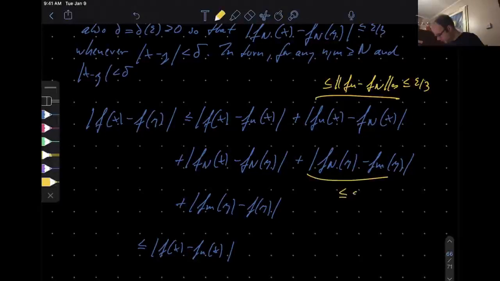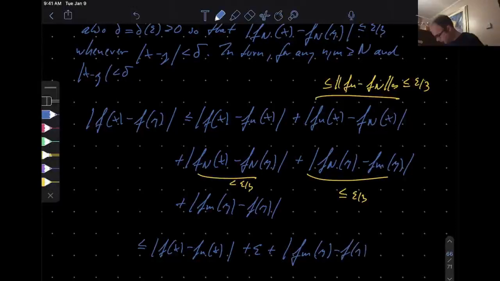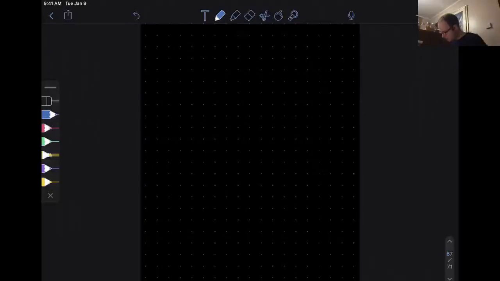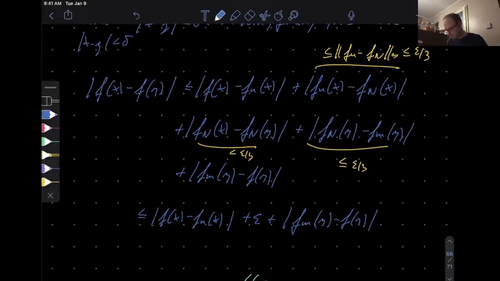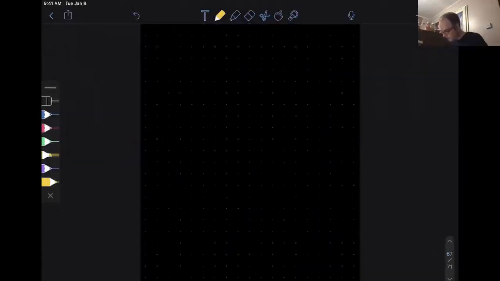Same here, and this one is less than epsilon over 3, so 3 times gives you an epsilon. That's why you had this little cosmetic surgery there with the denominators, which are 3, and then f_m(y) minus f(y). Okay, that's what you have. Good. So in the limit, as usual, you push small n and capital M to infinity, noting that your left-hand side does not involve those quantities whatsoever.